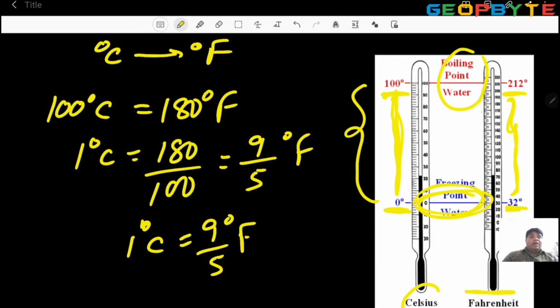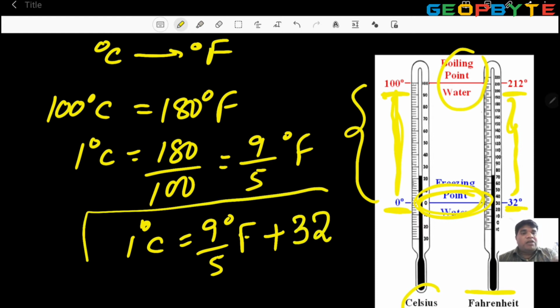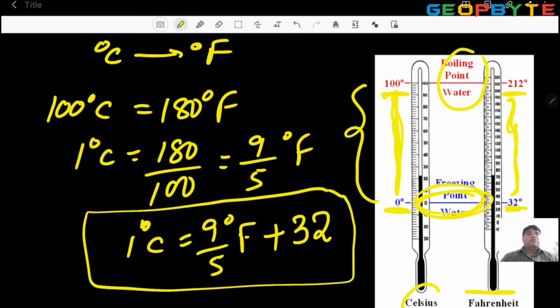But in the thermometer, the Celsius starting point is 0 degree Celsius, but in Fahrenheit it is 32. So if you see in a thermometer, 1 degree Celsius is equal to 9 by 5 degree Fahrenheit plus this 32. Then you get the equivalent value. Otherwise wrong answer. Because observe the diagram, students: 0 degree here, starting 32. 0 degree value is 32, so that 32 should be added.